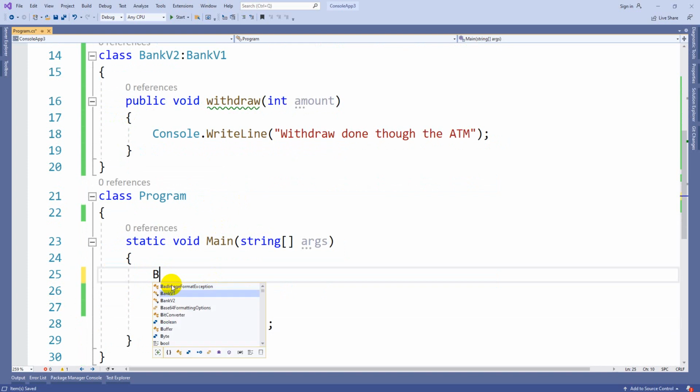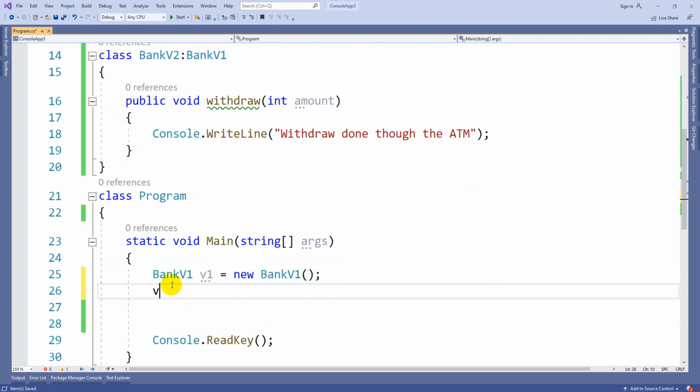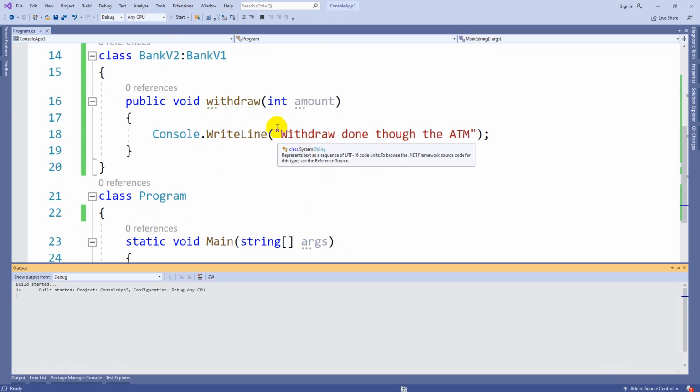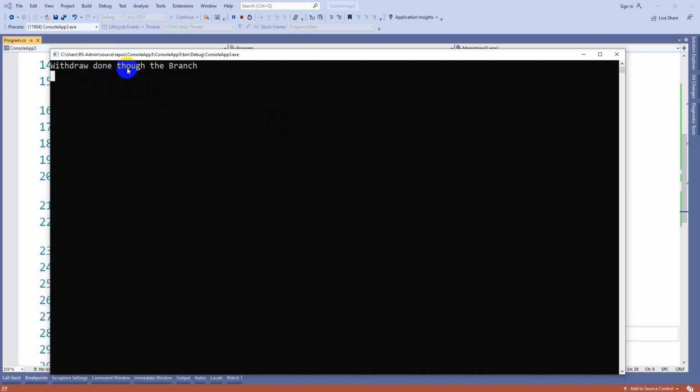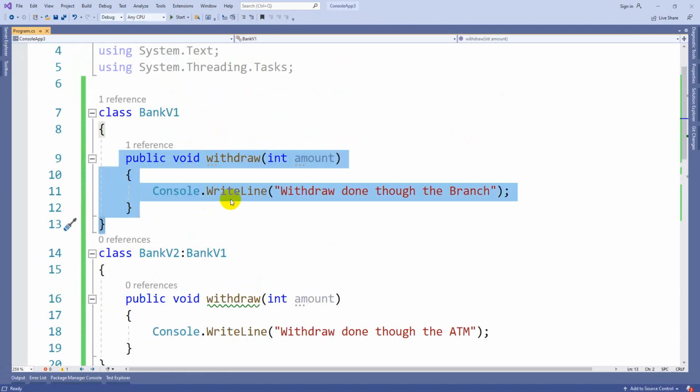Now let's see the example also. When you create an object of version 1, you can see the result. The transaction happened through the branch. Now let's execute. Withdraw done through the branch. That means it executed its own method.